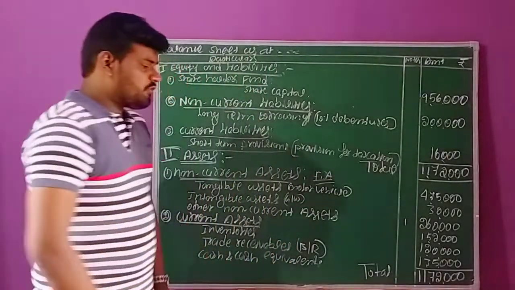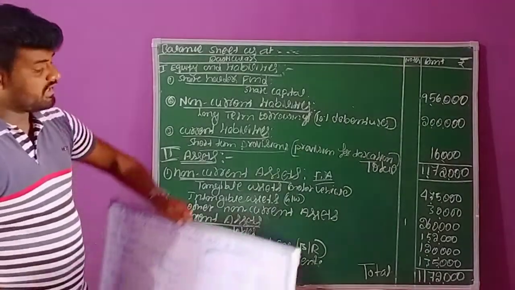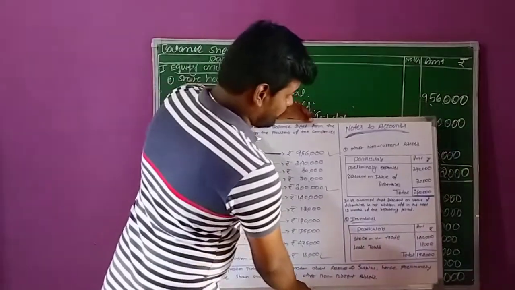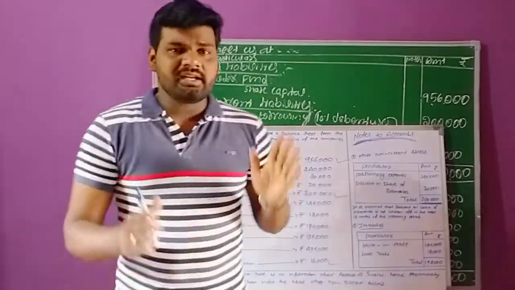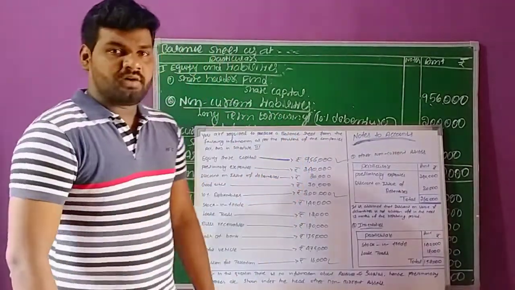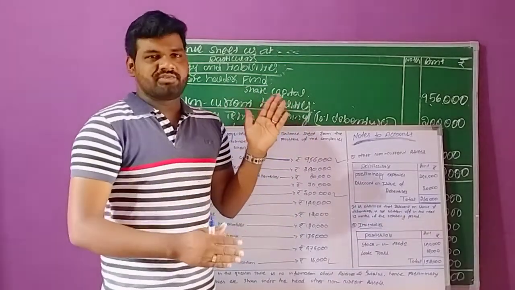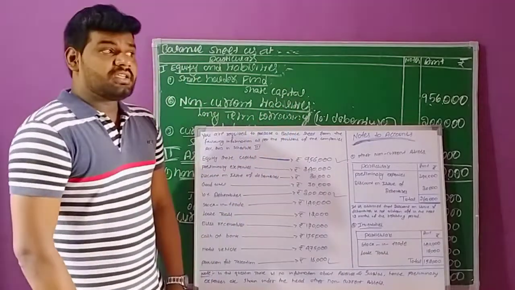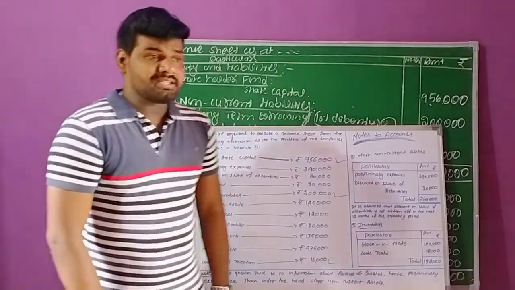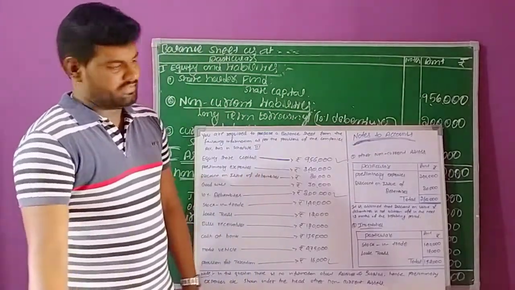Under fixed assets we can record two types of transactions: tangible assets and intangible assets. Tangible assets, as we already know, are those assets which are easily transferable from one person to another person. And intangible assets are those assets which we cannot transfer from one person to another person.